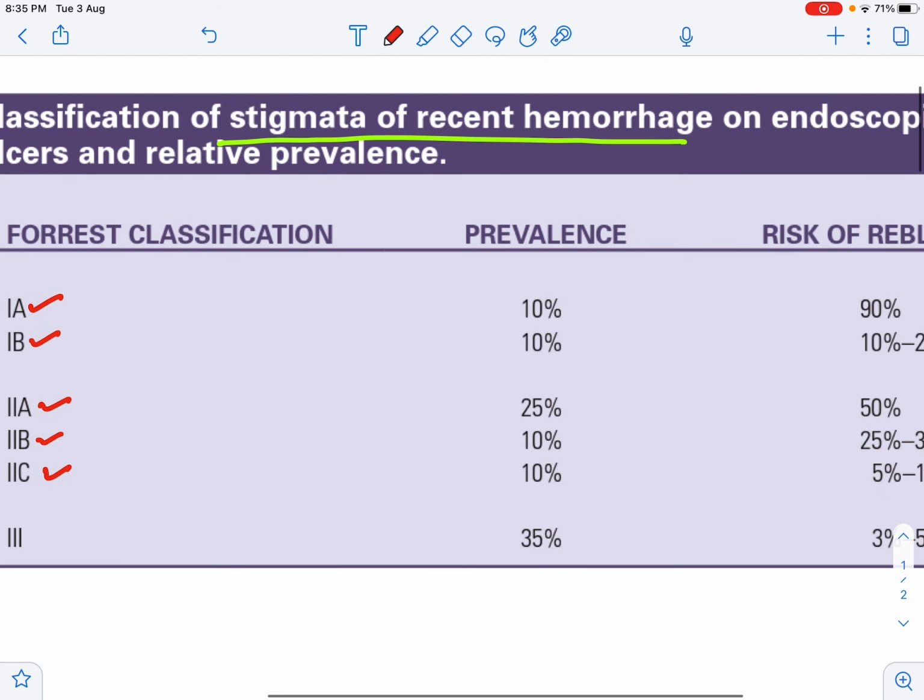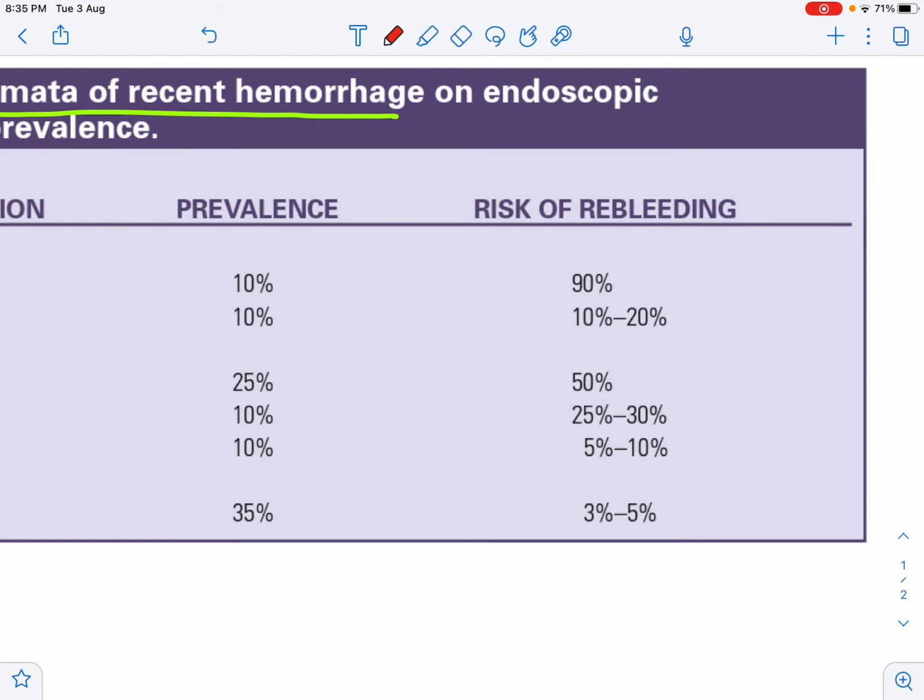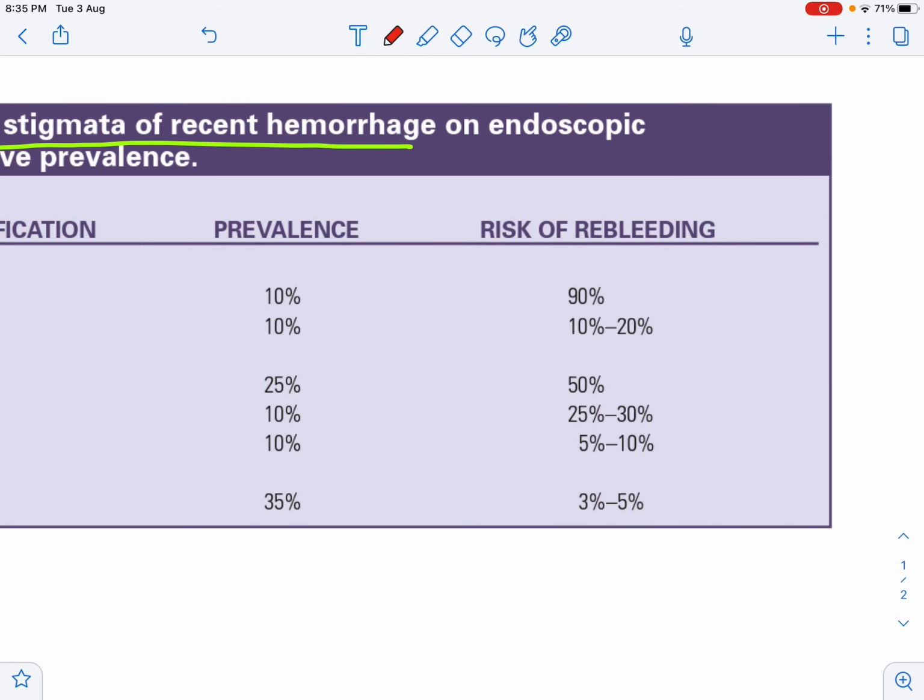Now, this table is from Sabiston, and as is obvious, the less serious ones are the most common ones. So if it is a clean ulcer base with no signs of bleeding, it is 35%. And as you go to a higher category of forest classification, you will notice that the percentage is less. It is almost the same with the exception of 2A. 2A is a vessel which is not bleeding, but the vessel is seen. So that is the second highest after a clean ulcer bed.